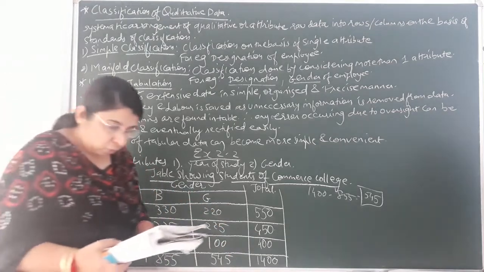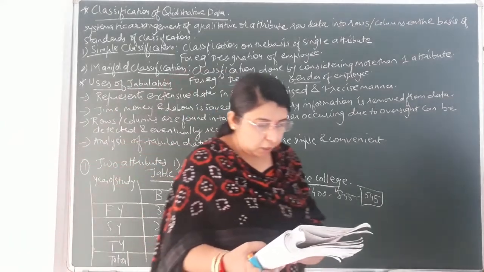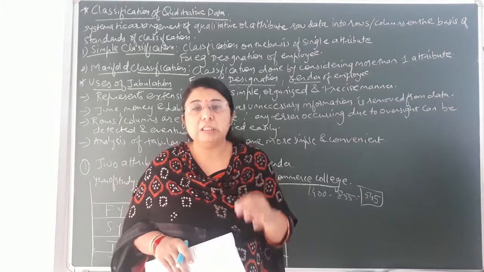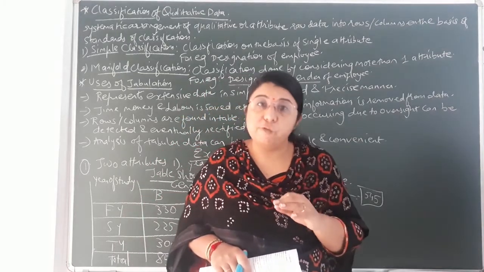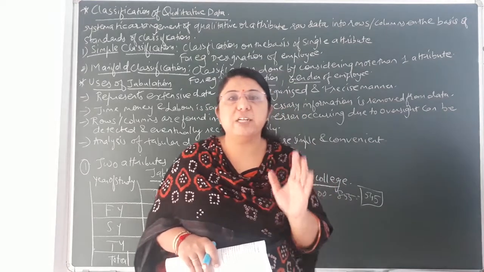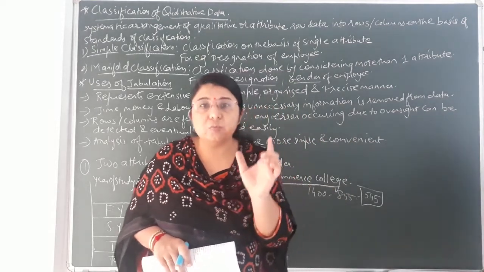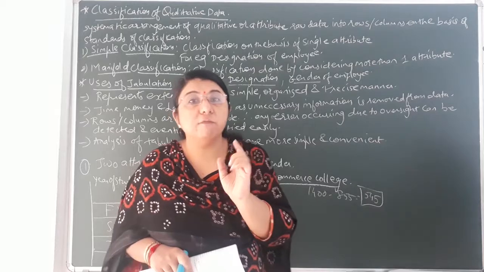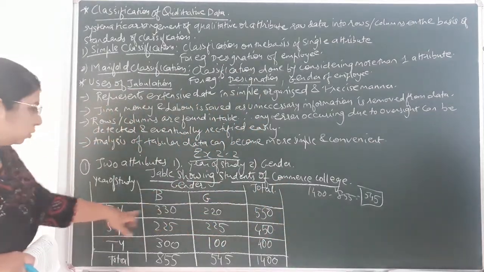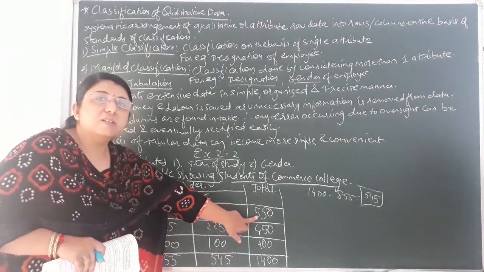Okay, now moving on further: among the 550 students of the first year. Now what has been told? Among the 550 students of the first year, it means the total number of students in first year. It has not been specified that these many are girls or boys, but it has been told the total number of students in first year. So we'll place it where? In the total of first year. Here it is first year, and total number of students, that is 550.